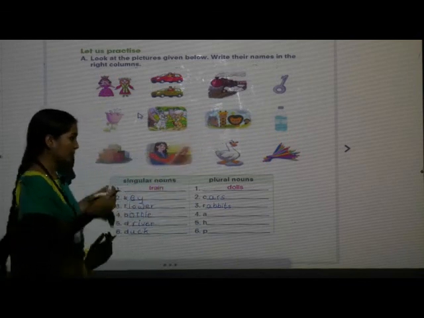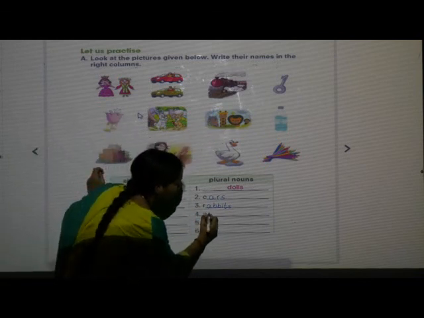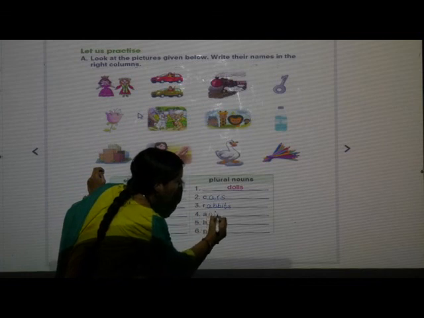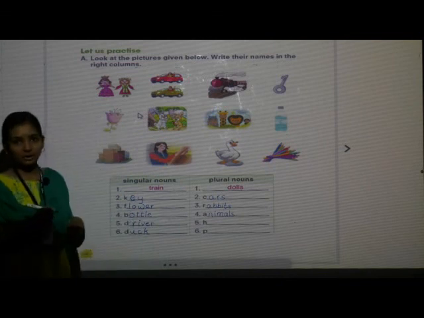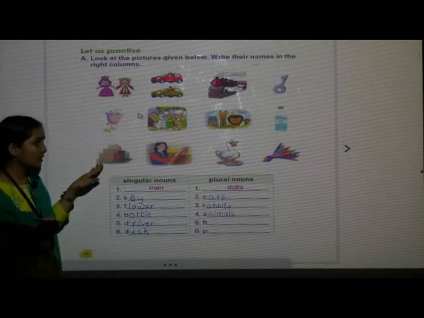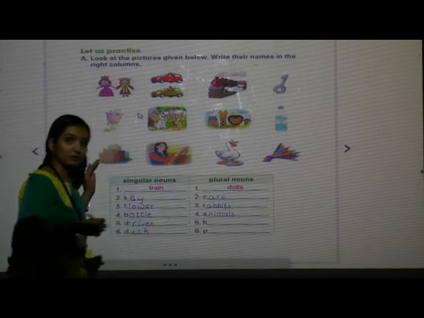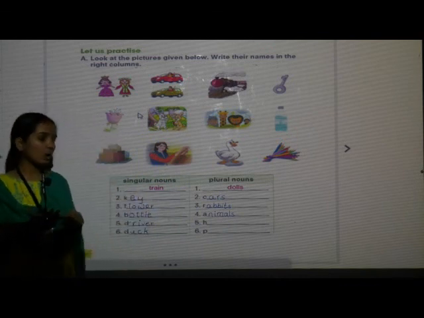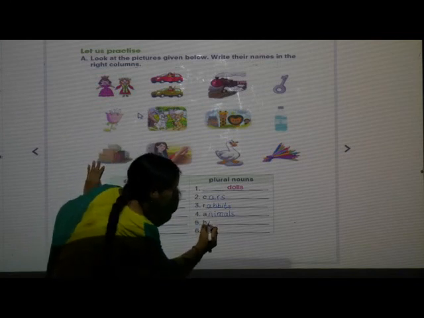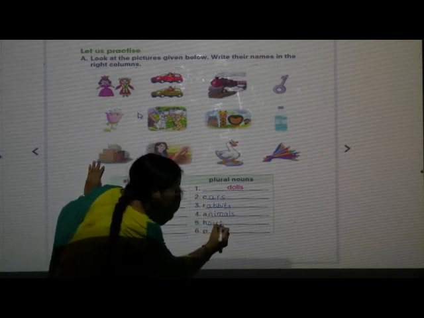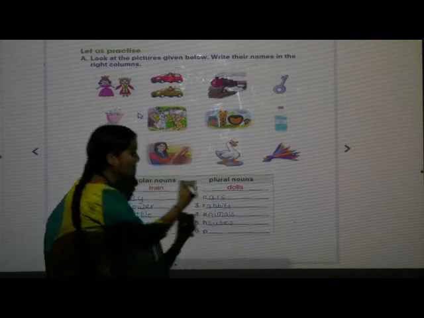Next, how many animals? More than one. So we write A-N-I-M-A-L-S. Animals. Next, more than one house, what will come? Houses. H-O-U-S-E-S.